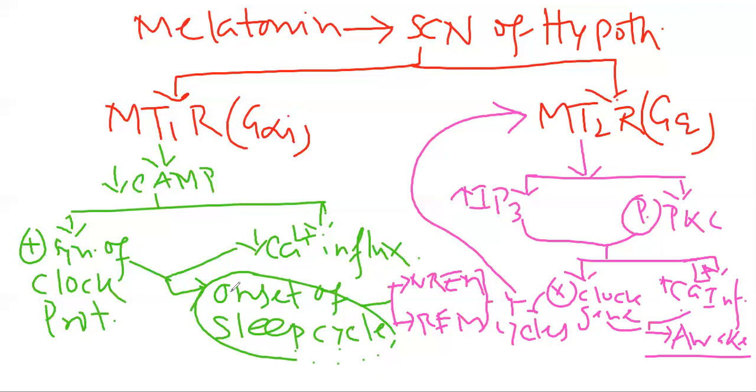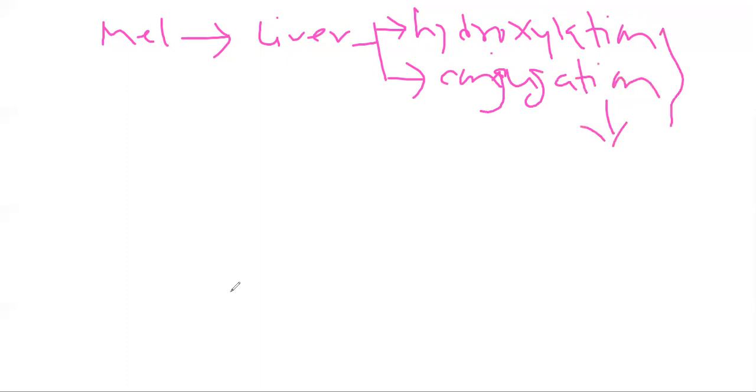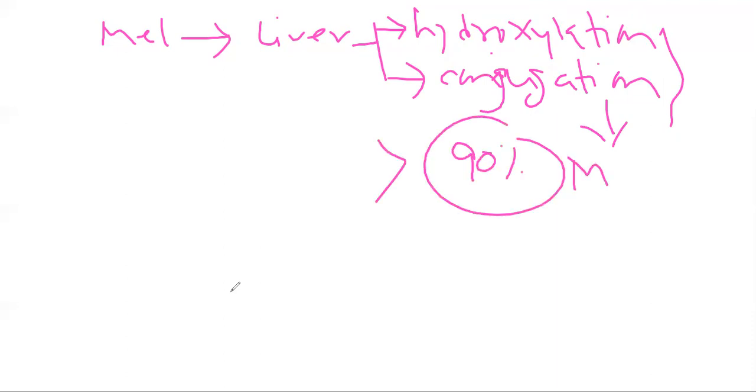And what is the fate of this melatonin? Melatonin is eventually metabolized in the liver via hydroxylation and conjugation. So after completion of this sleep-wake cycle, melatonin will pass through the liver, where it will go through the hydroxylation and conjugation process, and together these two processes will eventually help to excrete more than 90% of the melatonin into the urine.